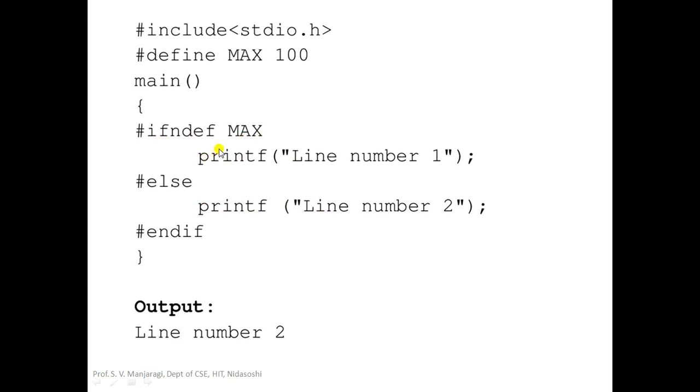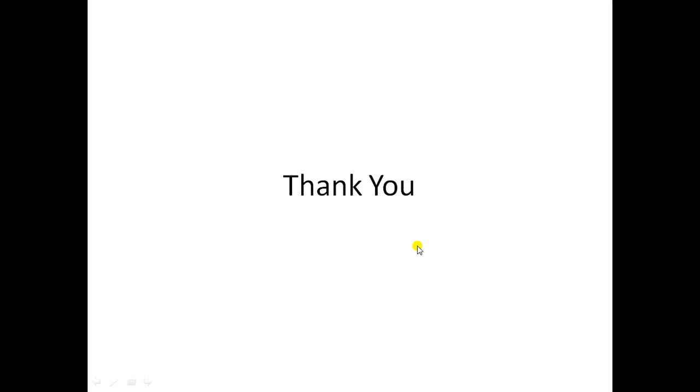So this printf is executed only when MAX is not defined. But in this program, MAX is defined with the value 100. So this is not correct. It will go to else here and it is printing "line number is 2" because the macro MAX is defined. So line number 1 is printed only when the macro MAX is not defined. But in this program, since it is defined, we get the output as line number 2.